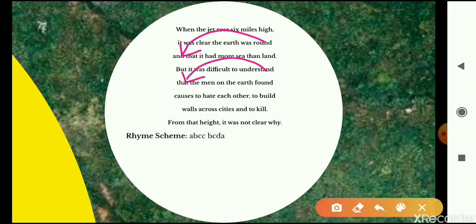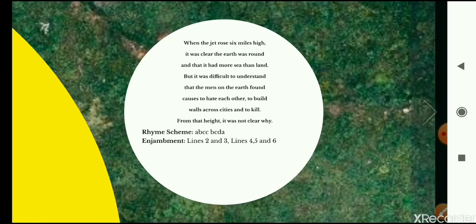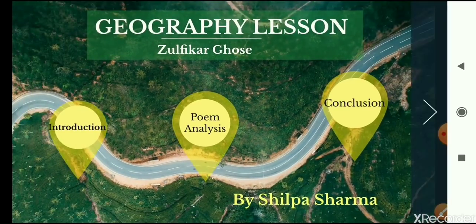So here also, this is also an example of enjambment, because the thought is being carried forward, the sentence is being carried forward without any punctuation mark. There is no comma, no full stop at the end of line number 4 and line number 5 as well, right? So these are the examples of enjambment. Lines 2 and 3, lines 4, 5 and 6. Okay. So there are no other poetic devices in this stanza. Moving on to the conclusion.